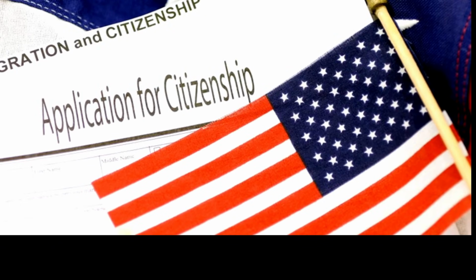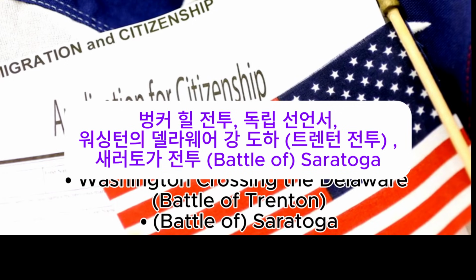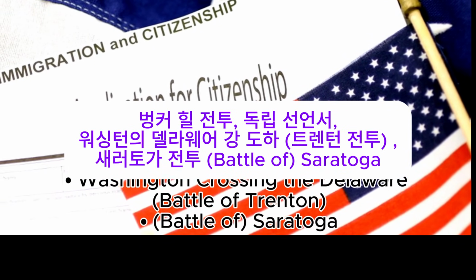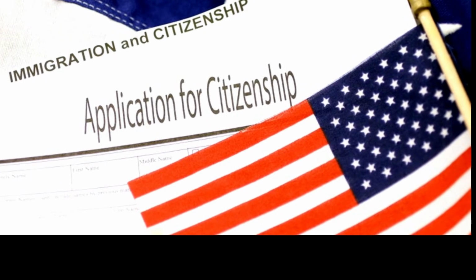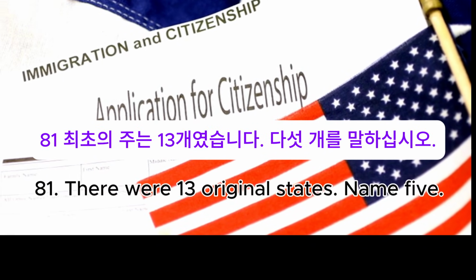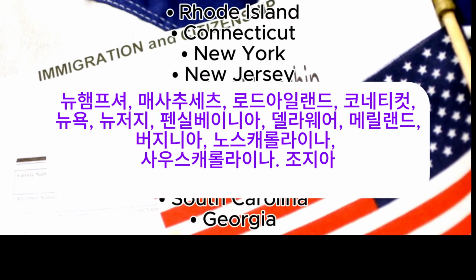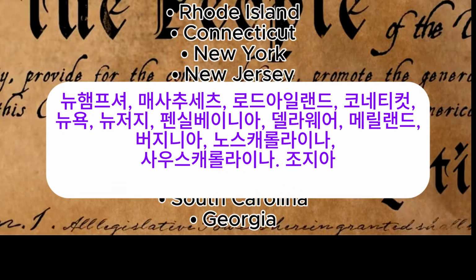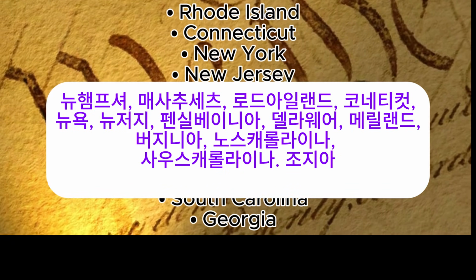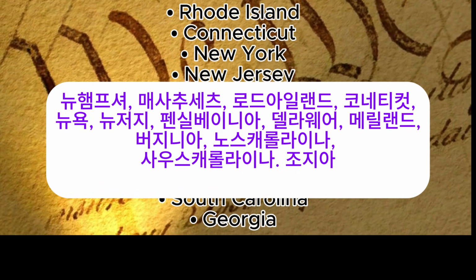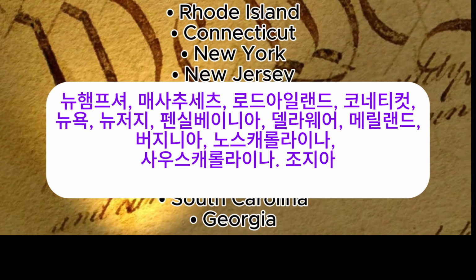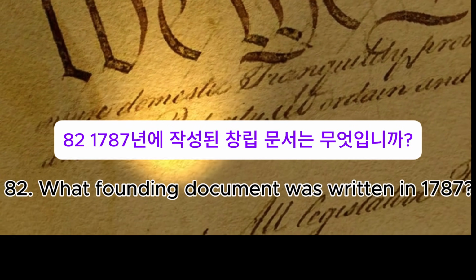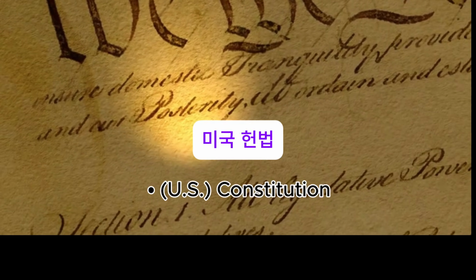80. The American Revolution had many important events. Name 1. Battle of Bunker Hill, Declaration of Independence, Washington crossing the Delaware, Battle of Trenton, Battle of Saratoga. 81. There were 13 original states. Name 5. New Hampshire, Massachusetts, Rhode Island, Connecticut, New York, New Jersey, Pennsylvania, Delaware, Maryland, Virginia, North Carolina, South Carolina, Georgia. 82. What founding document was written in 1787? U.S. Constitution.